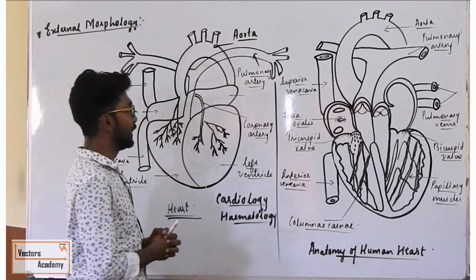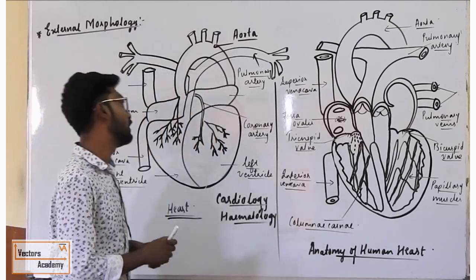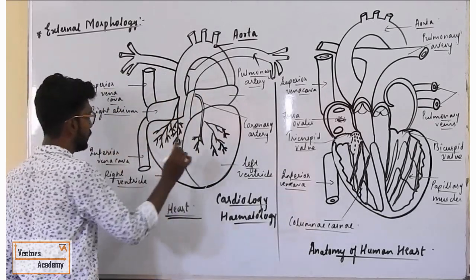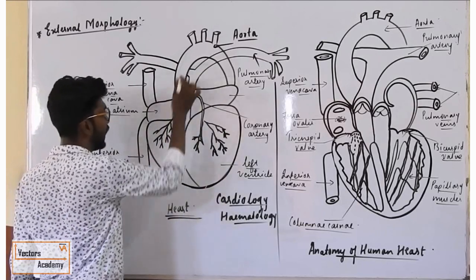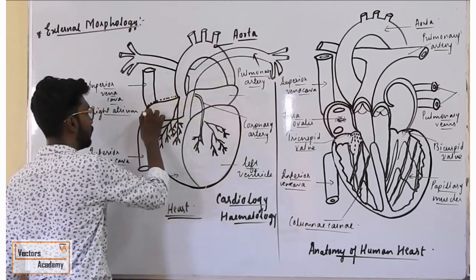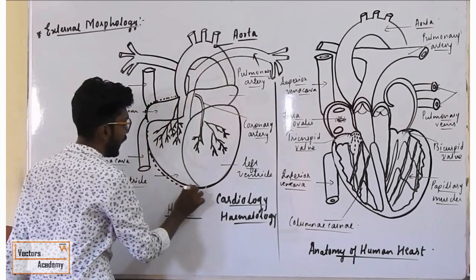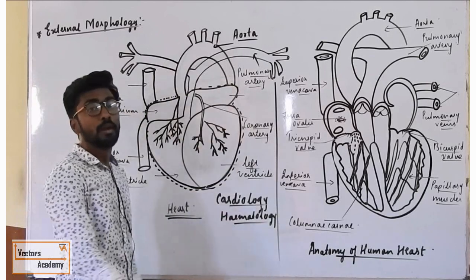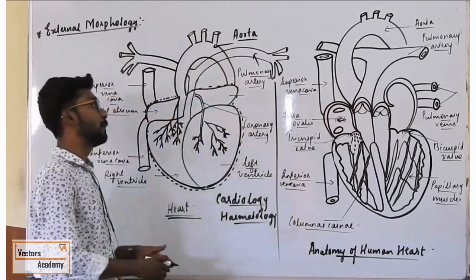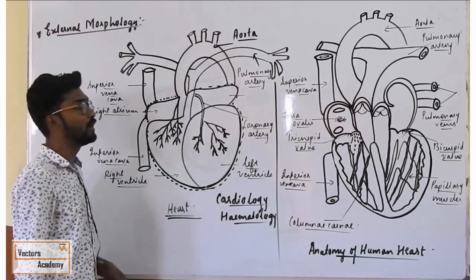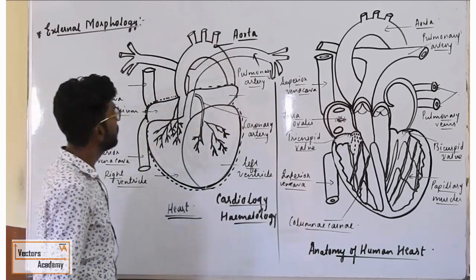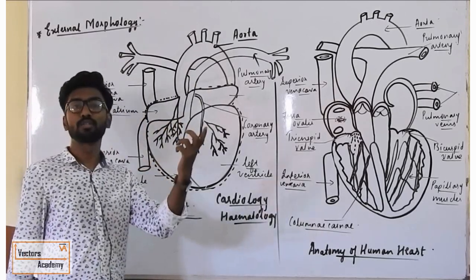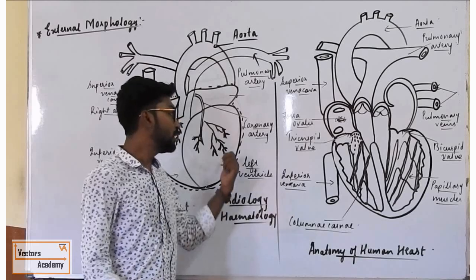Now, let's talk about the layers of the heart. The human heart is covered by a double layered membrane. That double layered membrane is called pericardium. So this is the entire heart. You can see that the human heart is covered by a double layer membrane, and that double layer membrane of the human heart is called pericardium. As it is double layer, it is divided into two parts. One is the outer fibrous pericardium, and second is the serous pericardium. So outer is fibrous and inner is serous pericardium.